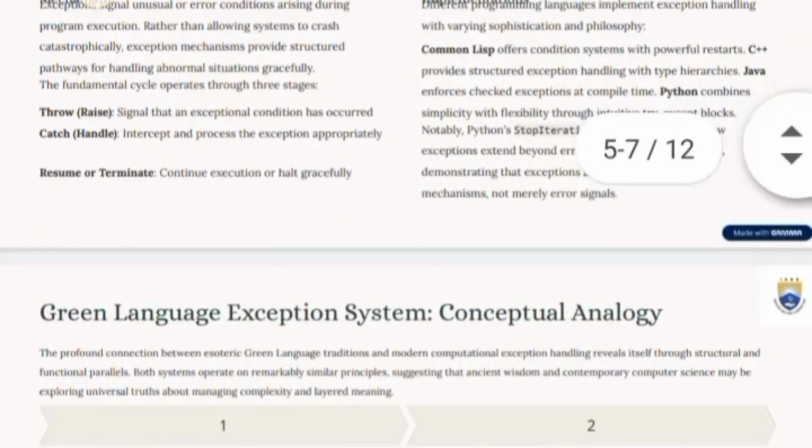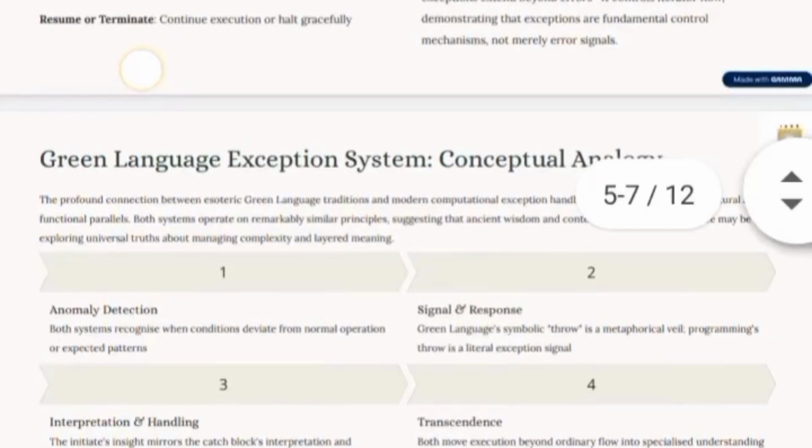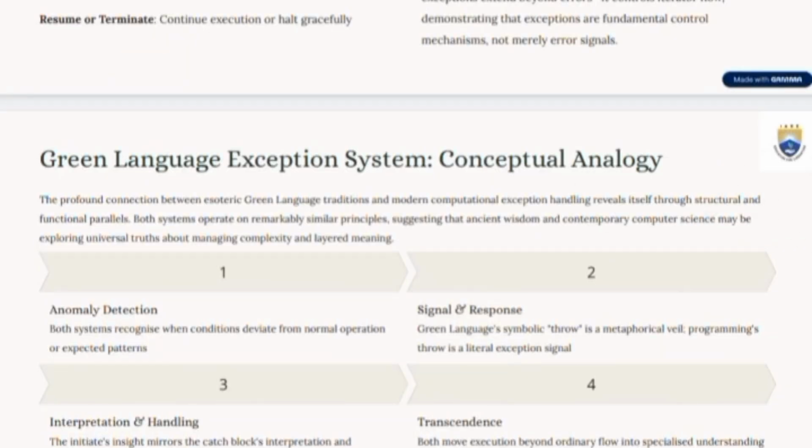The green language exception system has constructional parallels that are profound. First one, anomaly detection. Both systems recognize when conditions deviate from normal operation or expected patterns. Second one, signal and response.